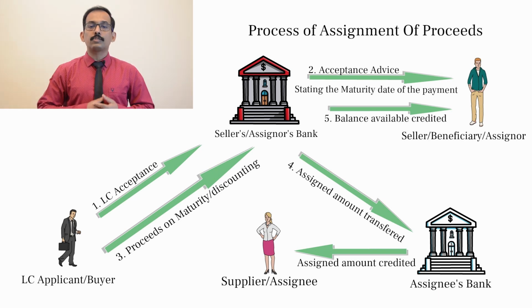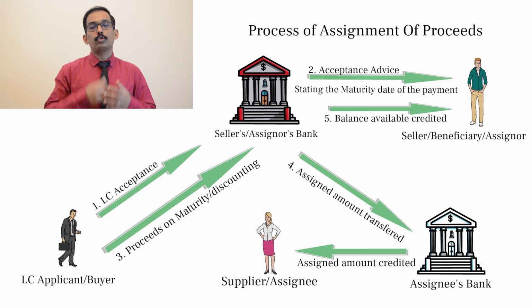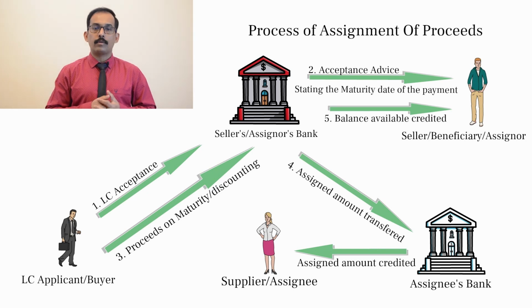There can be cases where the beneficiary may apply for discounting, where the proceeds would be received prior to the maturity date. Here, when the LC is discounted and the proceeds are received, the assigned amount would be transferred directly to the supplier. AOP does not limit the assignment to the maturity date alone.